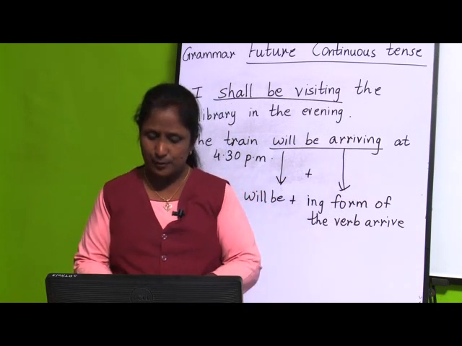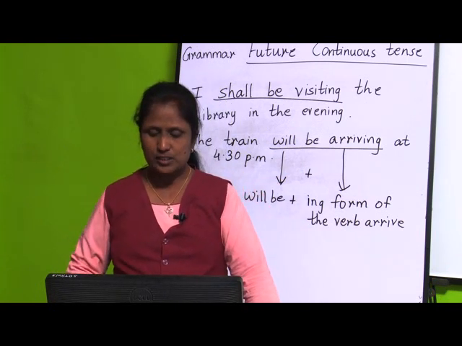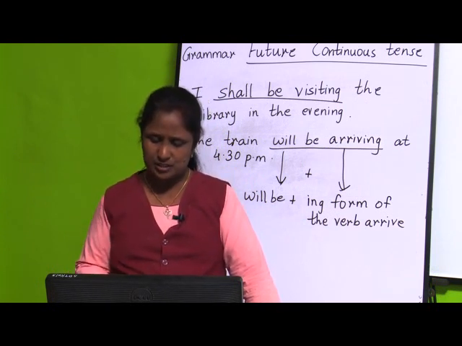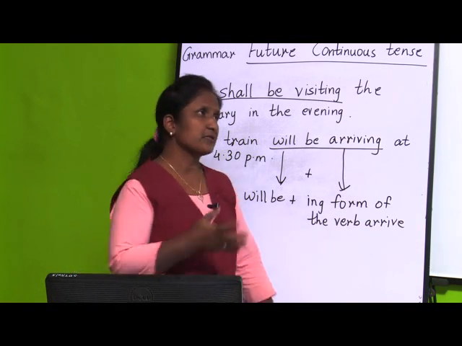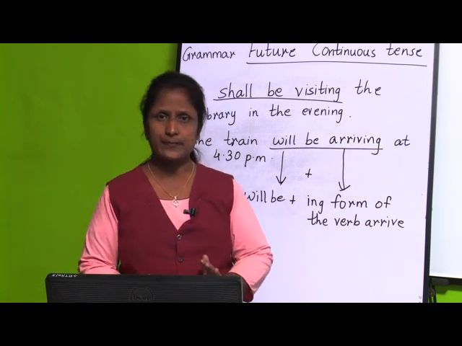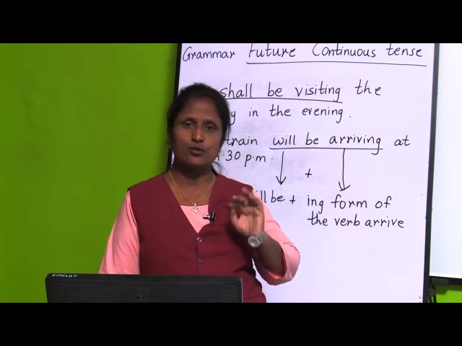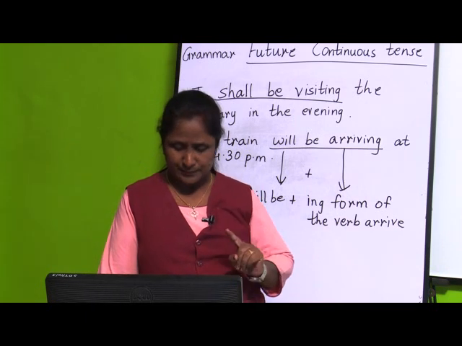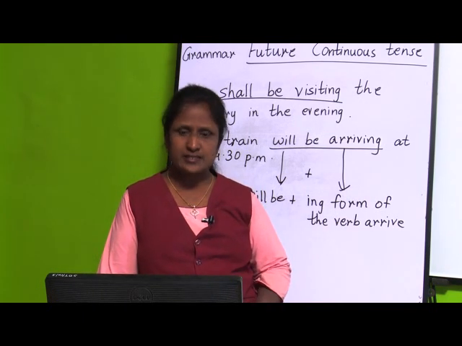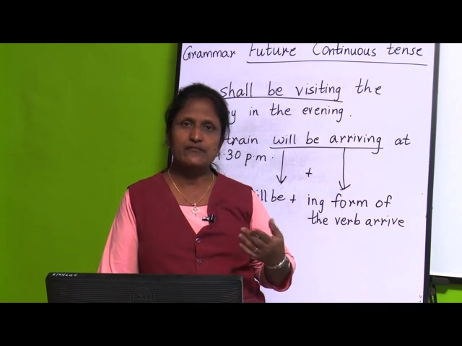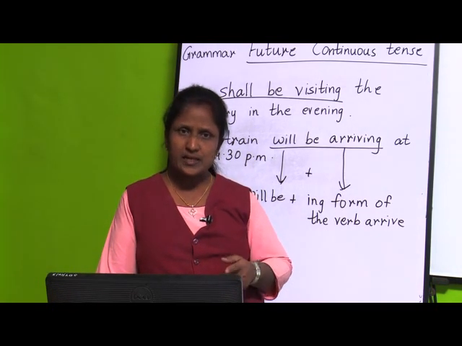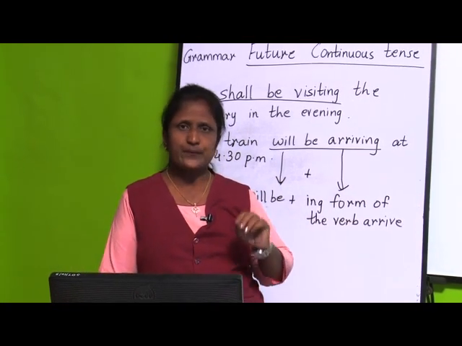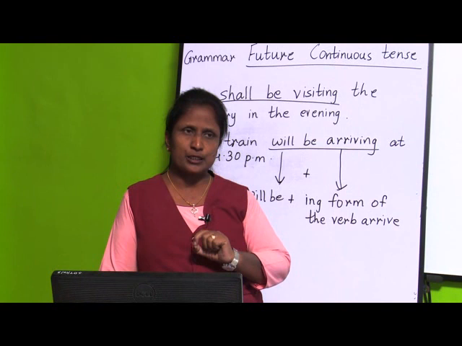Next part we have studied about the future continuous tense. In future continuous tense, what is it? Future continuous tense tells about the actions that will be in progress at a given point at a specific time or a particular time. If you are going to do that action, that time we use future continuous tense. And how do we form future continuous tense? See, we write by using will be or shall be plus the ing form of another verb. In this way you will be forming future continuous tense.